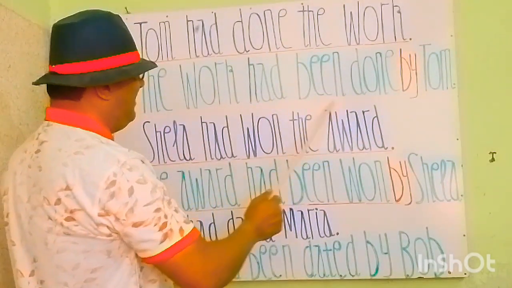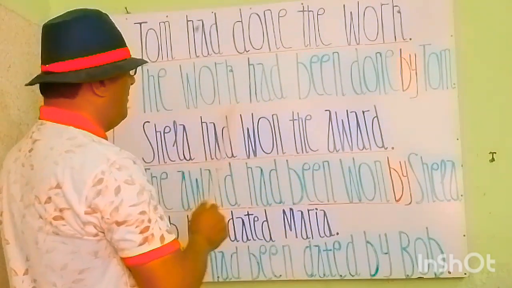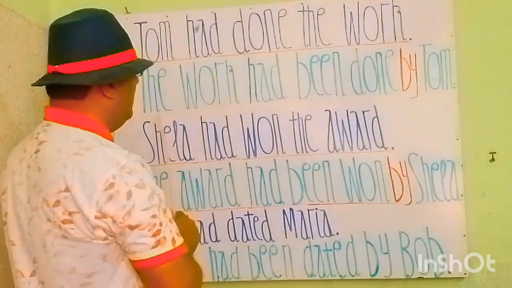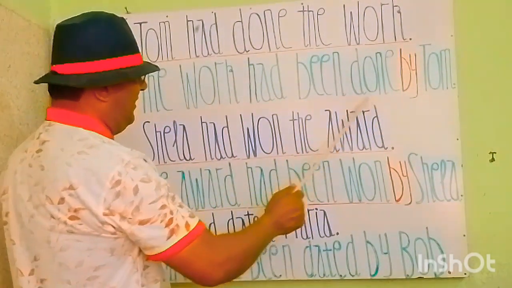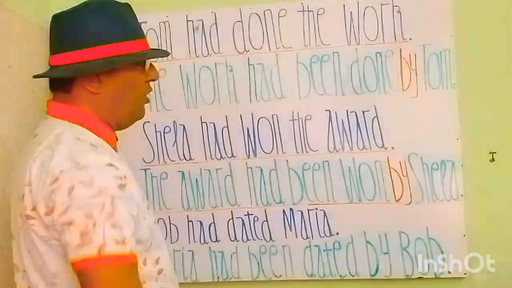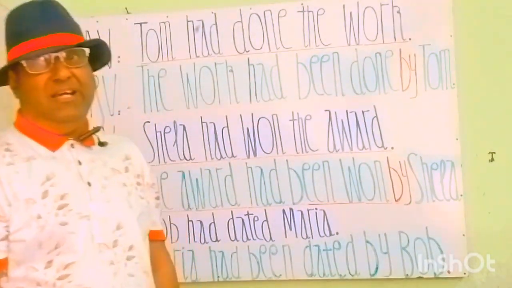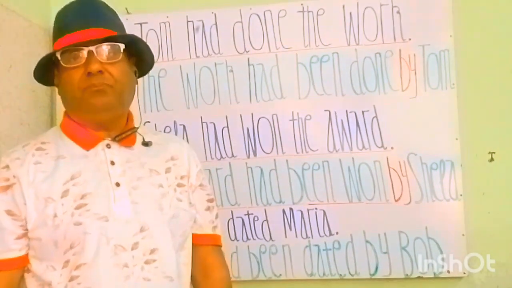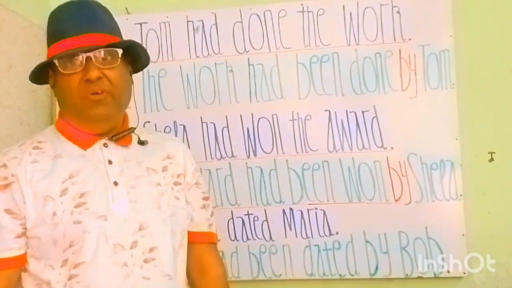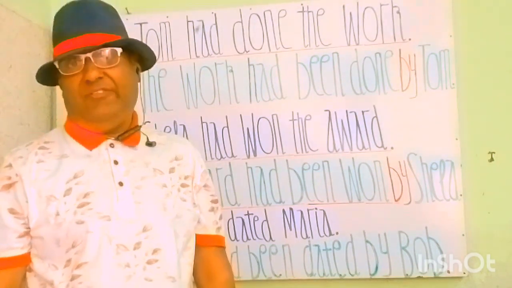The work had been done by Tom. काम टॉम से किया जा चुका था. The work will stand as a subject in passive, and had will stay as it is.